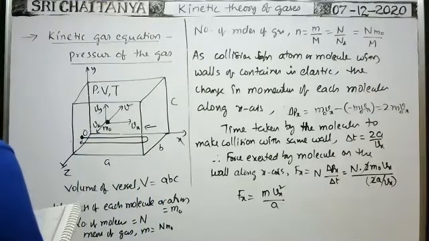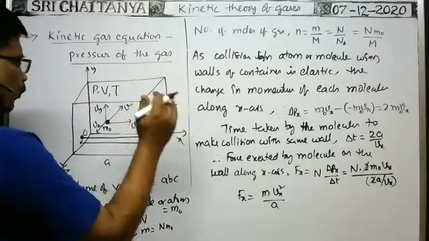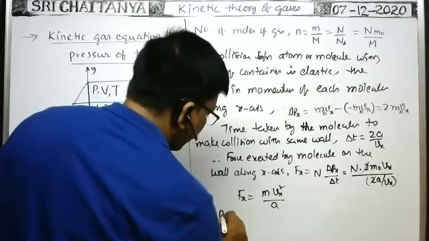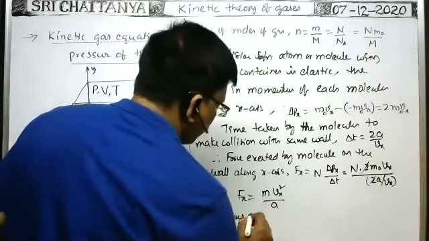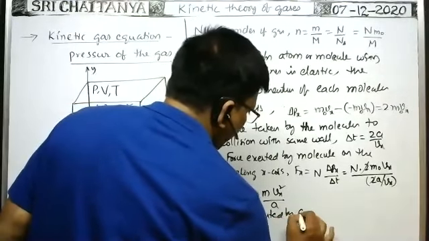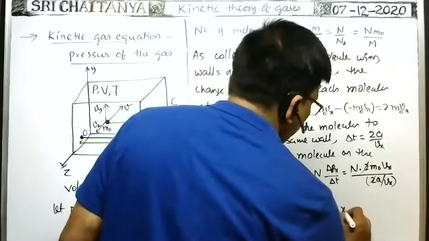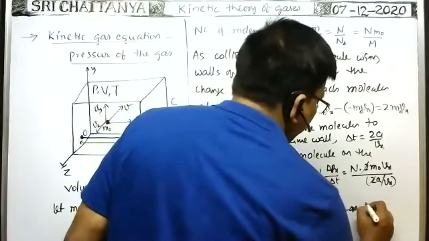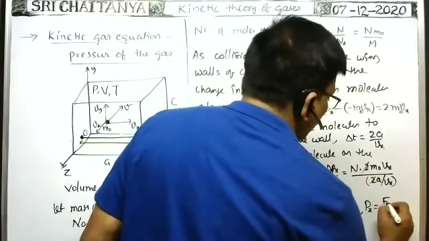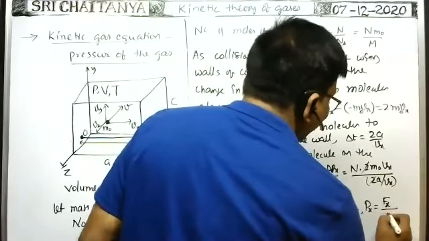What is the pressure exerted by the gas on the wall due to the force along the x-axis? Pressure exerted by gas along x-axis, capital Px, is equal to the force exerted by gas molecules on the wall moving along x-axis, divided by area.